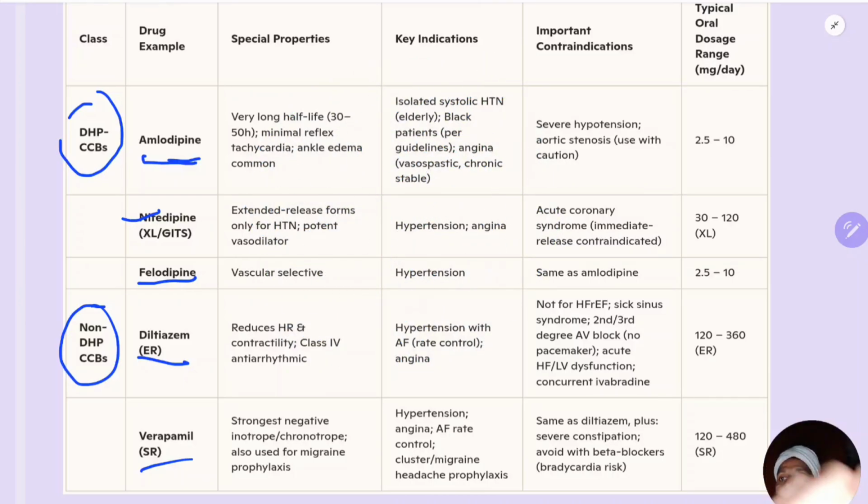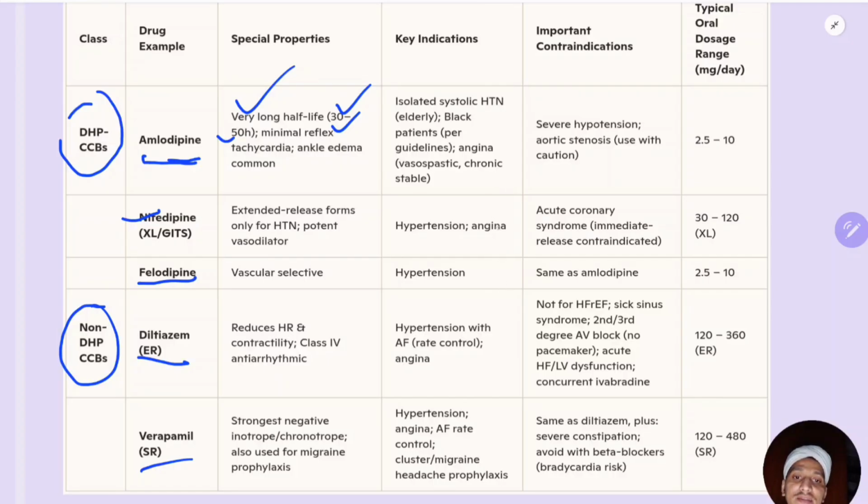Nicardipine. Now, amlodipine has a very long half-life, 30 to 40 hours. See, the half-life is very long. So if you take one dose, it will act for 2 to 3 days. It has minimal reflex tachycardia. One important thing is that these are basically vasodilators.